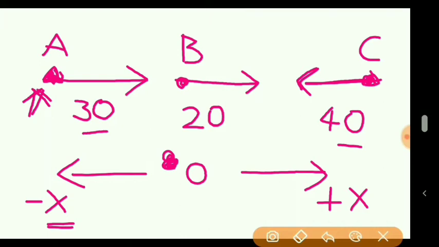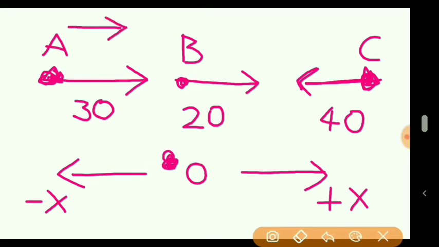Similarly, if the person C is observing A, then for this person C, the velocity of A is once again 70 only. But for C, this A will be moving towards positive x direction. So plus 70.